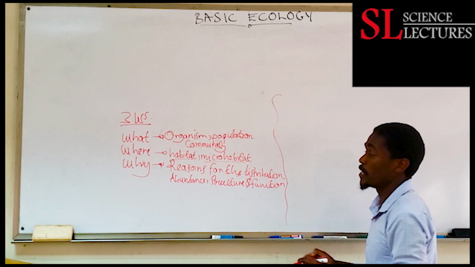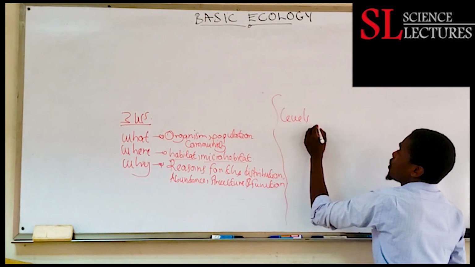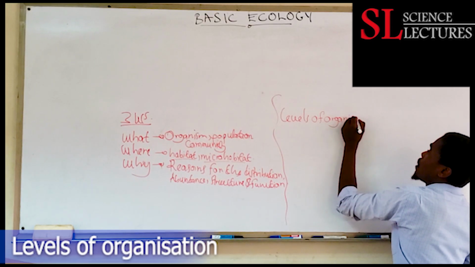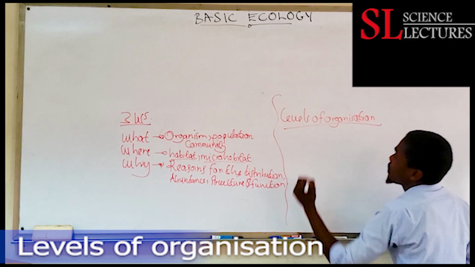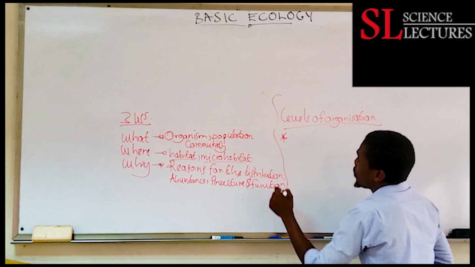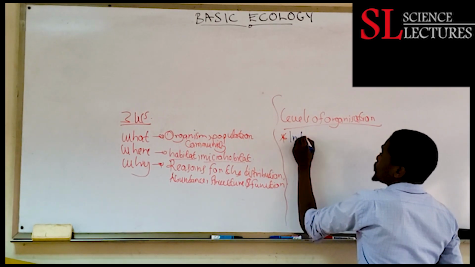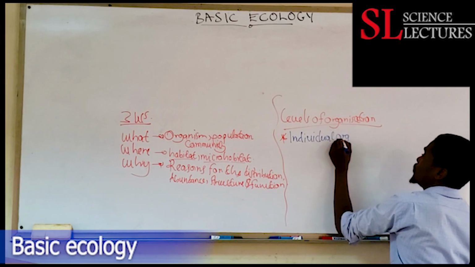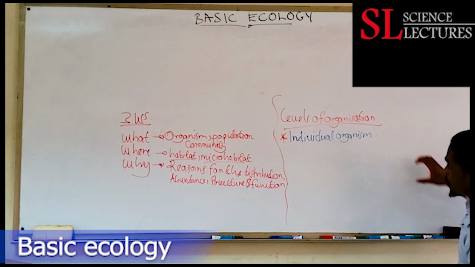Those are levels of organization of organisms within an ecosystem. So we need to look at levels of organization of these organisms within the ecosystem. Our first level is going to be the key level, that is an organism, the individual organism. So this individual organism is the first level of organization.